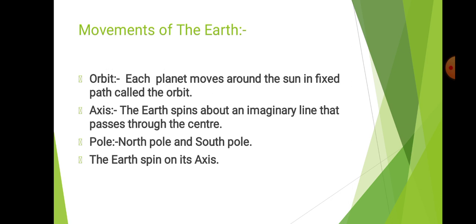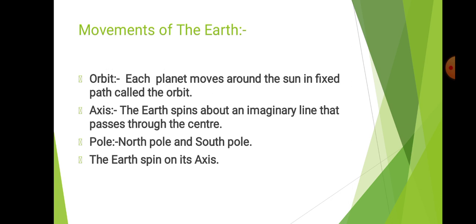The northernmost point of the earth is called the North Pole, and the southernmost point is called the South Pole. There are two important poles, North Pole and South Pole. North Pole is located in the uppermost part of the earth, and South Pole is located in the lowermost part of the earth's surface.